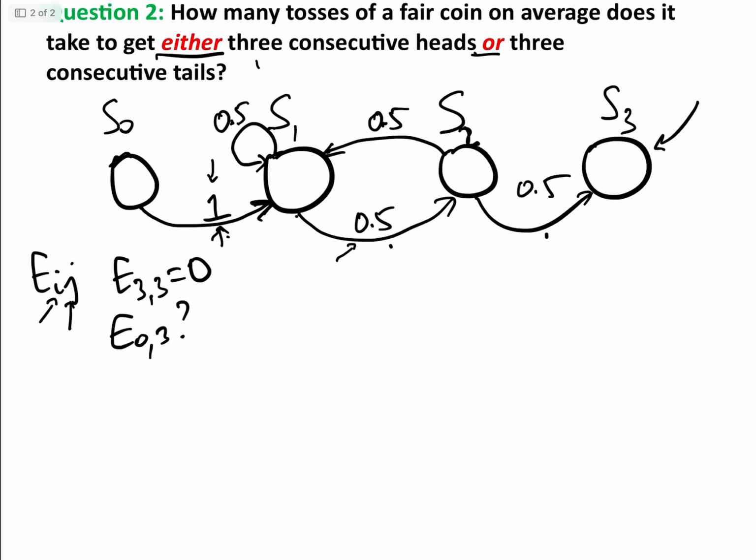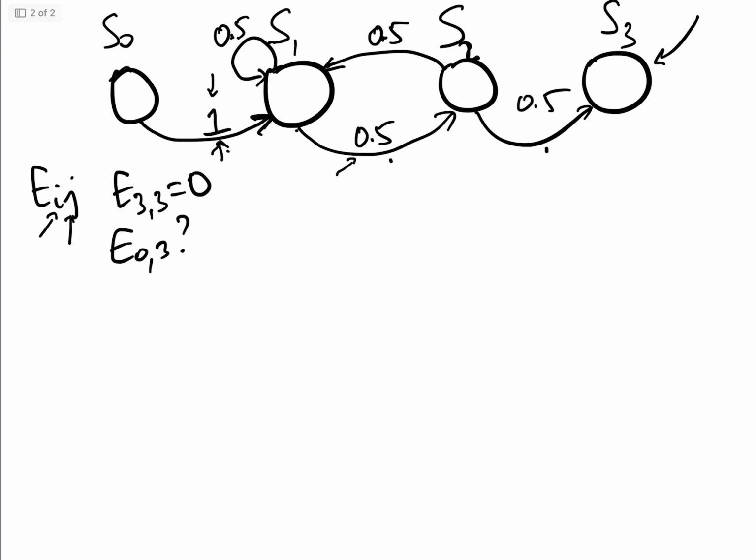So now all we have to do is get our equations. So now E03 basically equals 1, well, that's our first throw, add E13, because we're bound to be in state 1 after state 0. So that one's quite simple.